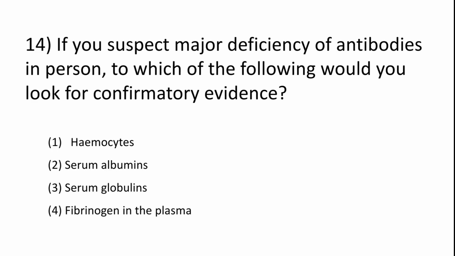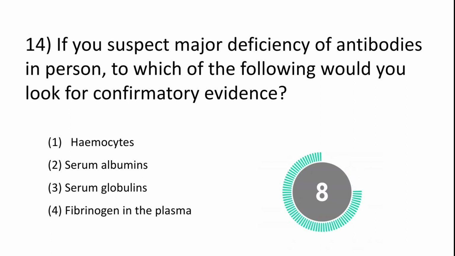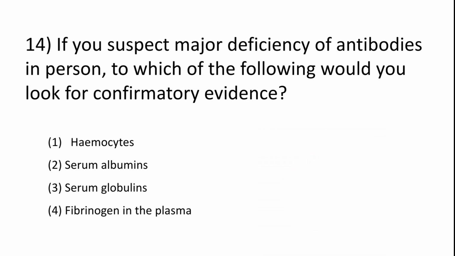Okay, next question. If you suspect major deficiency of antibodies in person, to which of the following would you look for confirmatory evidence? Hemocytes, serum albumins, serum globulins, fibrinogen in the plasma. The answer is option 3, serum globulins.